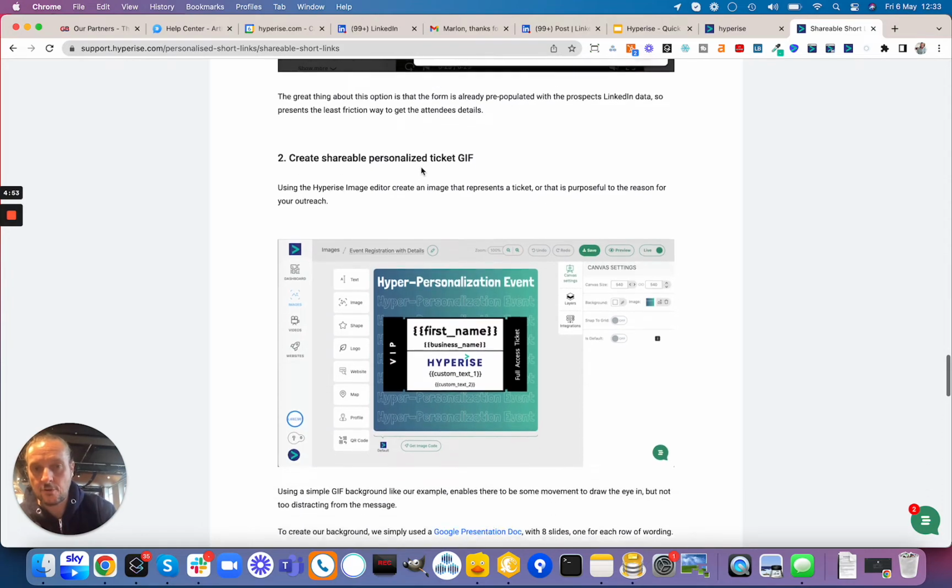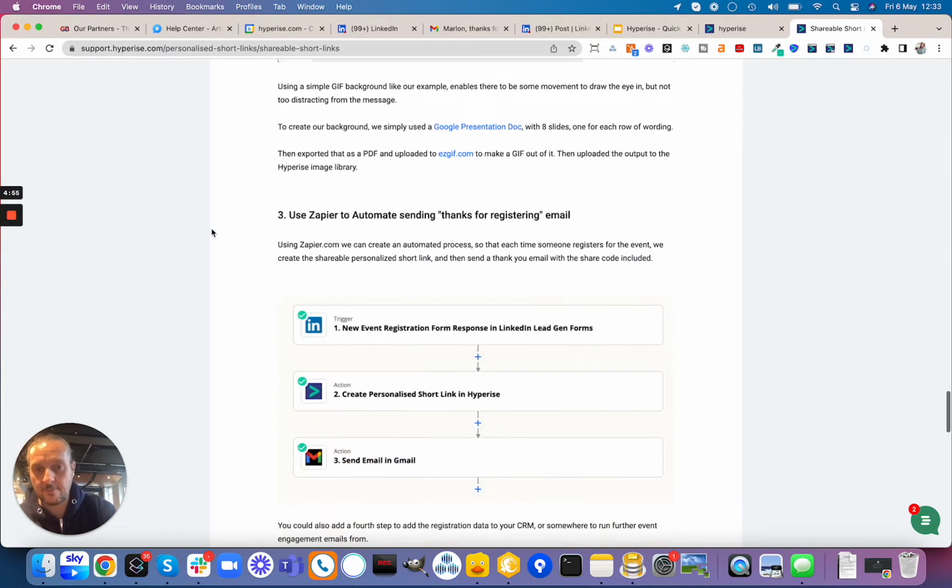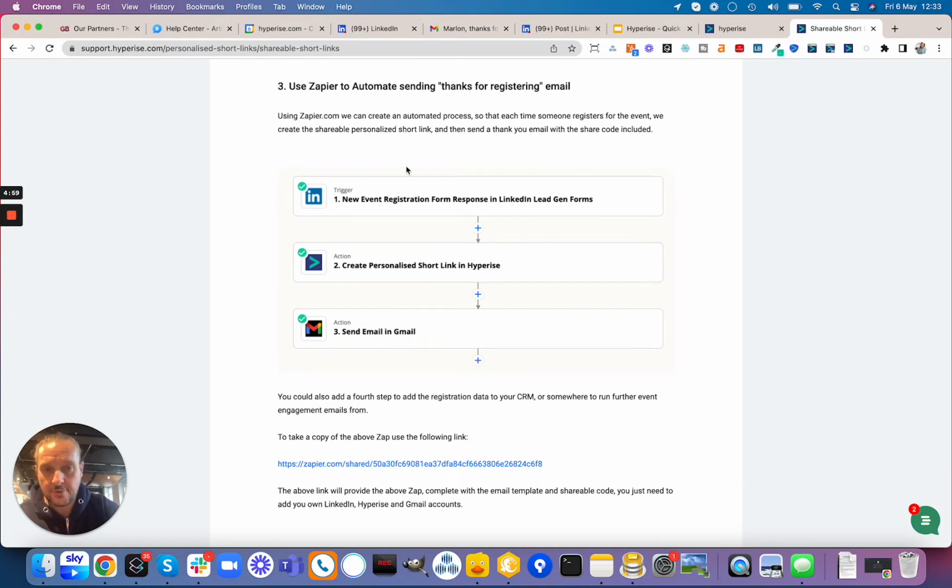So if we scroll down through this guide, step 3, use Zapier to automate, you can see we've got this 3-step process. 1, choosing your LinkedIn event. 2, creating your hyperized short link. And 3, sending out the email.